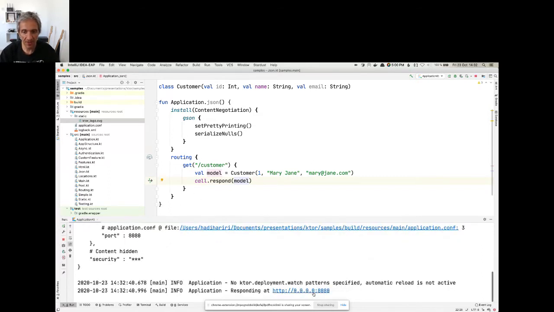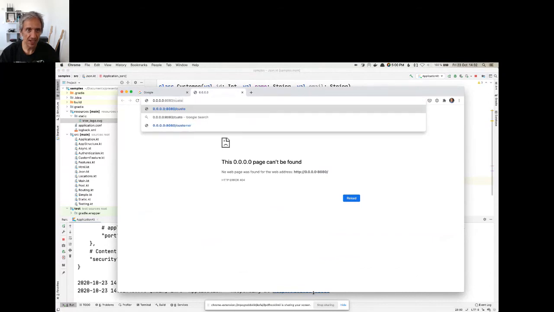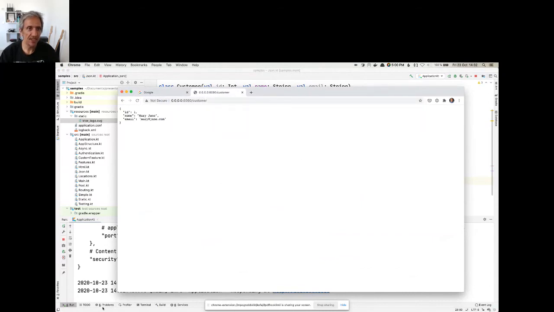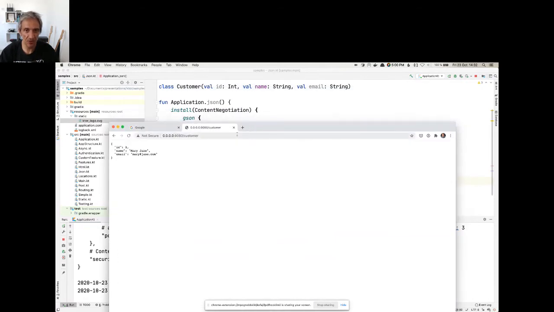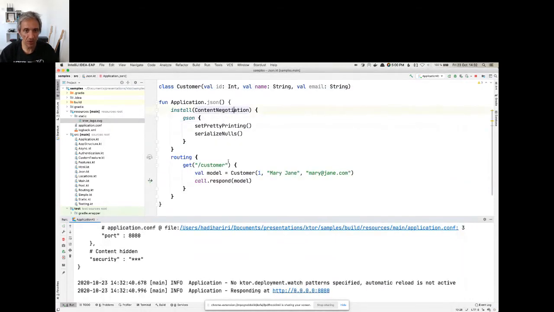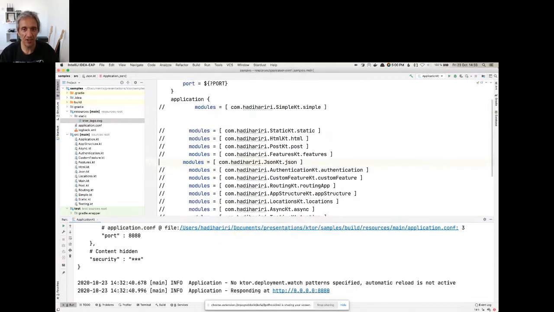So when we run this and we say /customer, we can see that it gives me back the JSON. So we have different types of serialization support, obviously, but more importantly, note that the content negotiation is taken care of for you, and that all of this is just the concept of the features that I was talking about earlier on that we installed in Ktor.